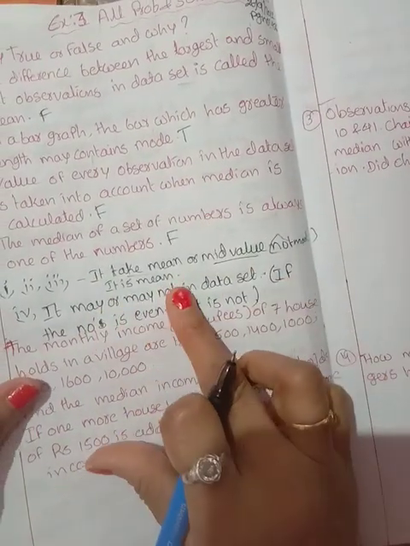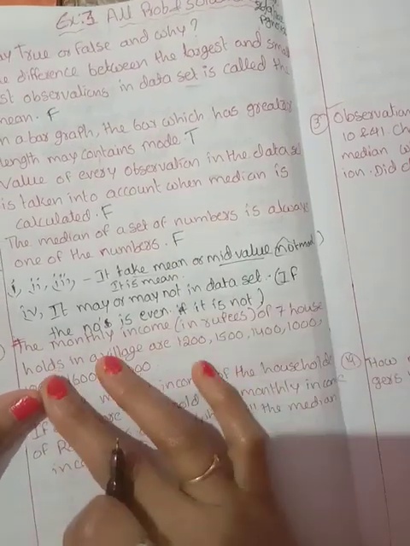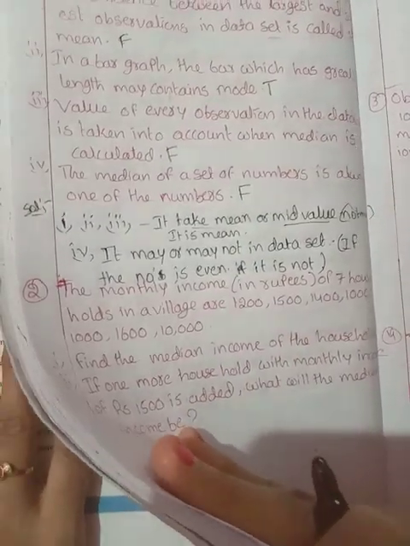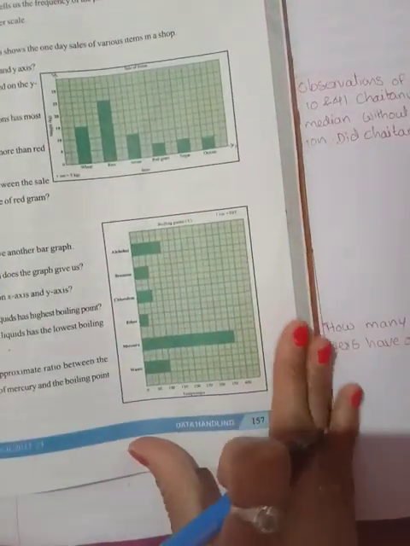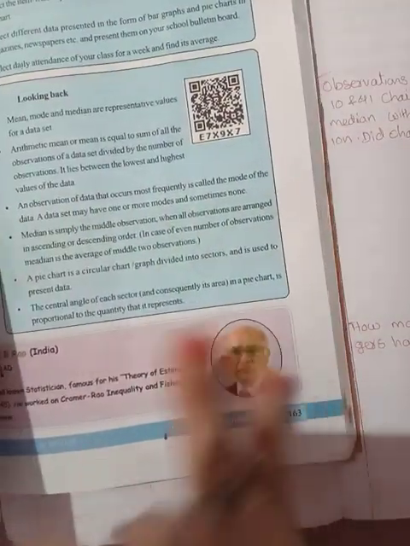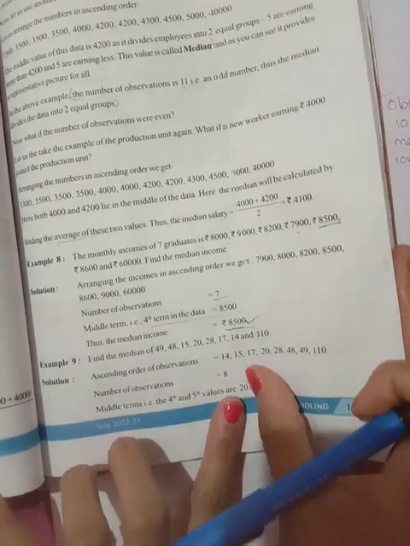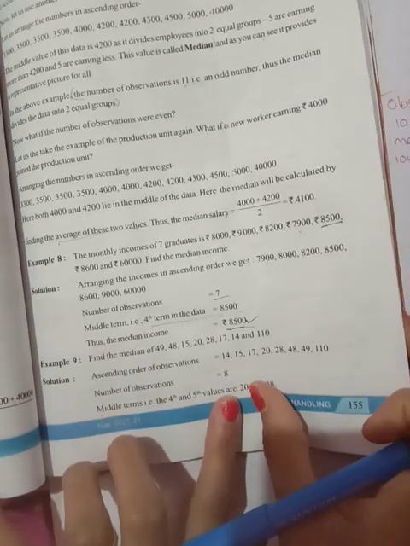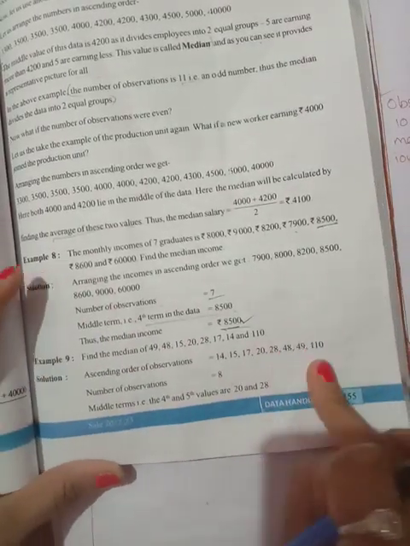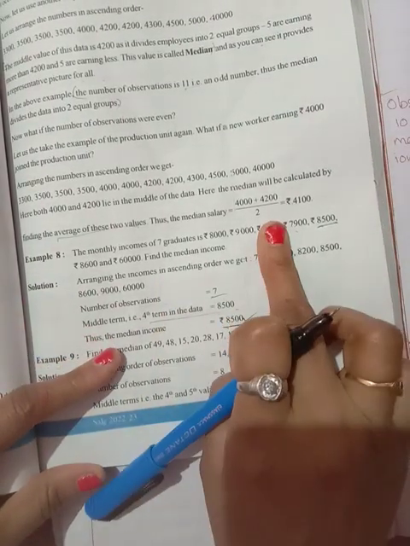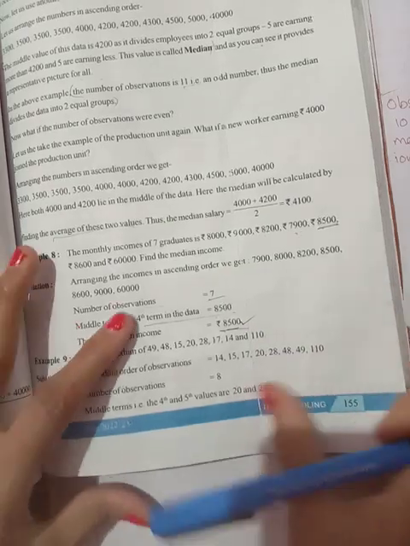If it is odd, it is there in the data set. In your previous two examples, we already saw this. Gagan Sai, you understood neatly. Even means it's not in your data set; odd means it is there in the data set. So that's why it may or may not be in your data set.